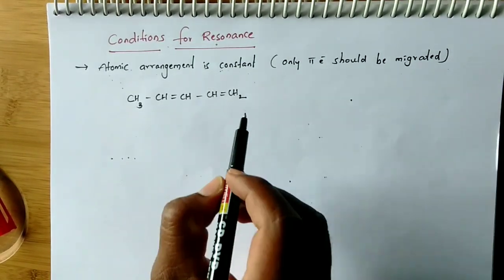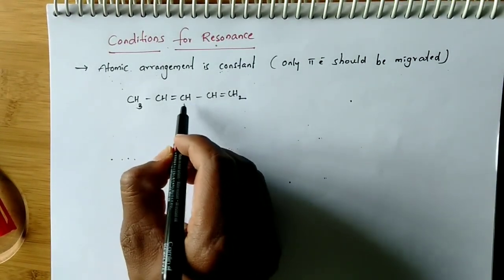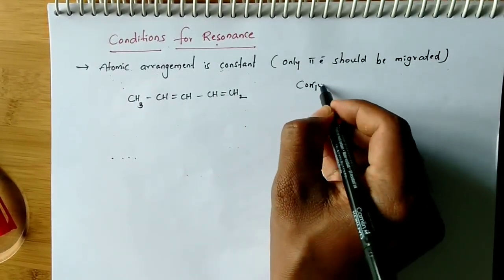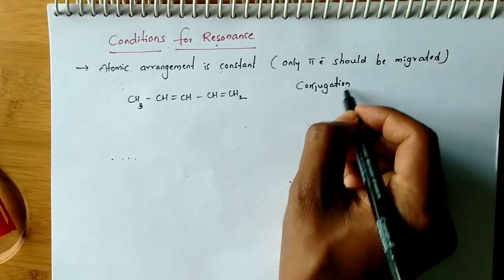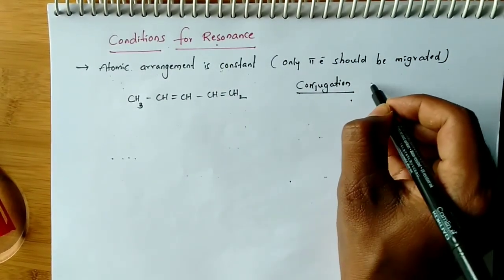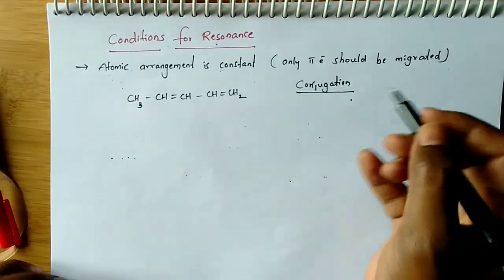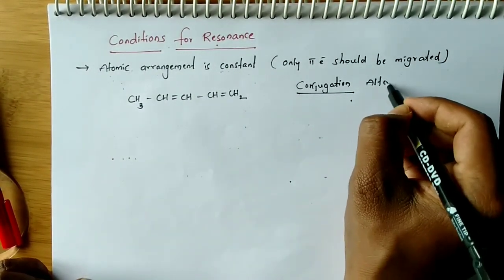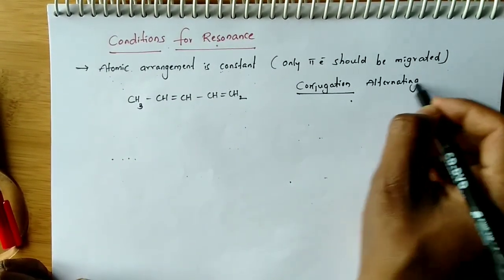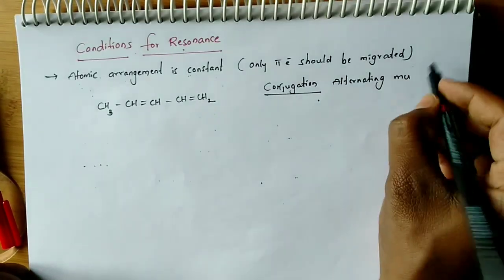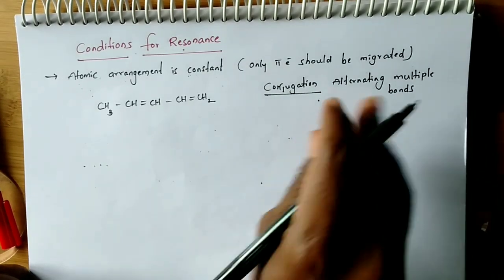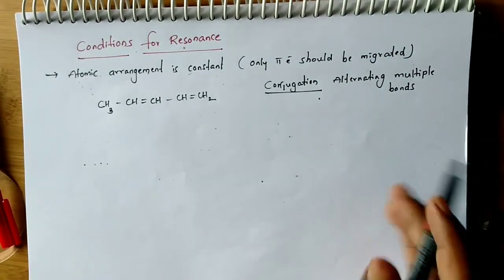Okay, conjugation, generally you remember, is alternating multiple bonds. Conjugation is nothing but what? Conjugation means, generally, it is general, but many types of conjugations are there. I'll explain that. Generally conjugation means alternating multiple bonds. This is a general definition, but conjugation occurs in many ways.